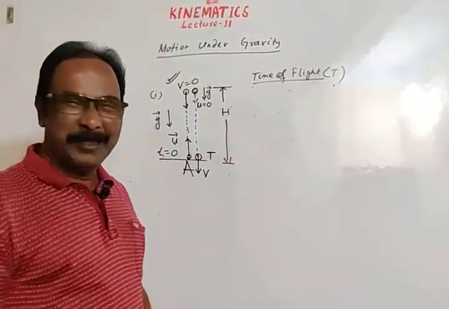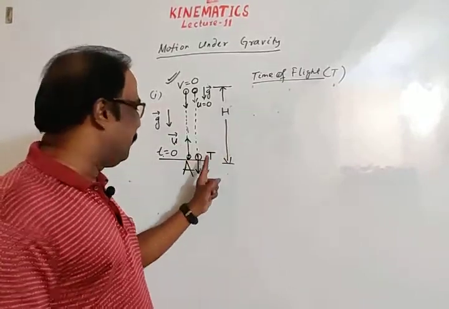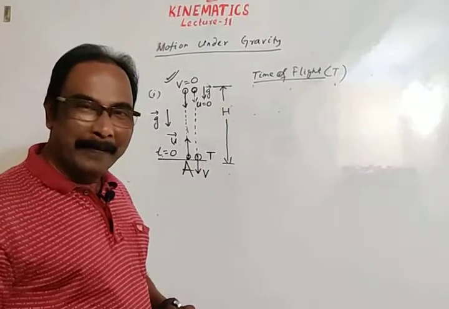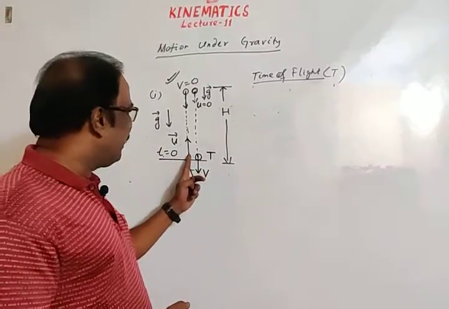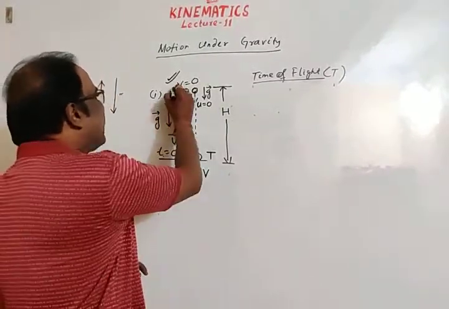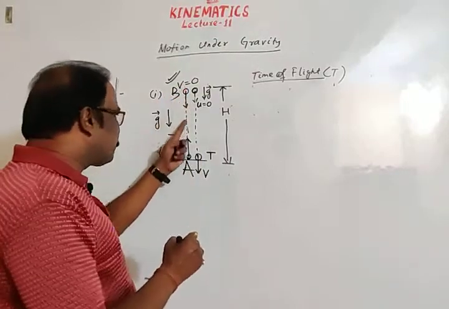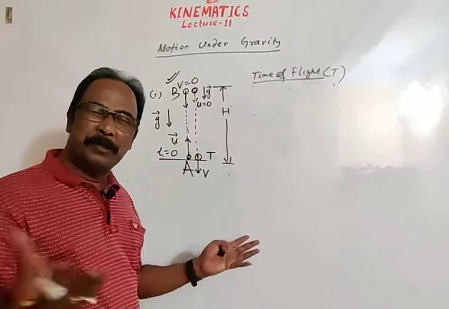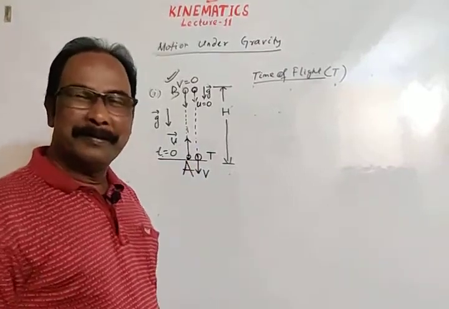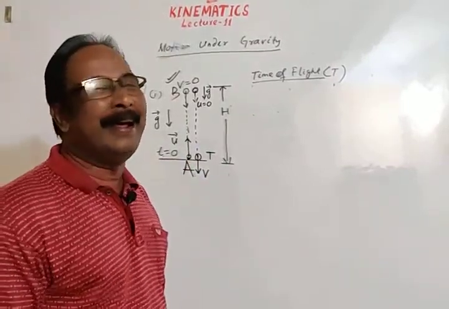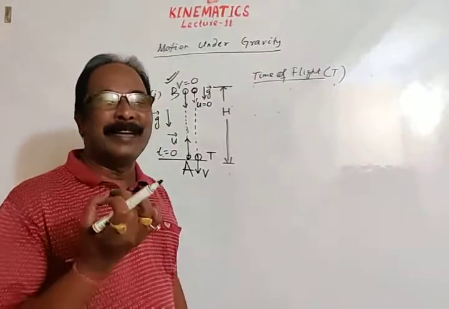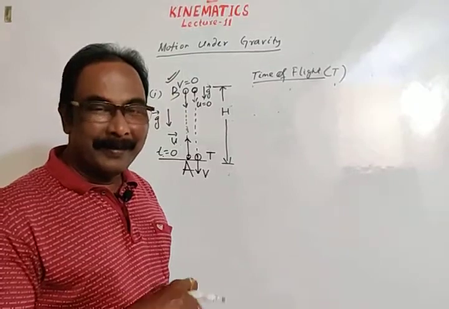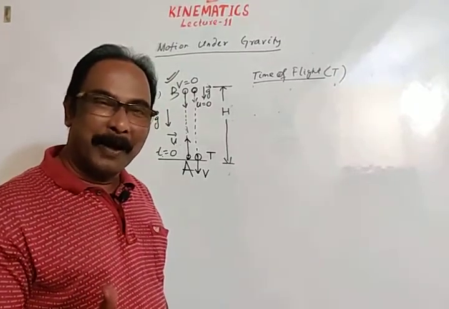What is the displacement of the body during the whole time t of the journey? The body starts from A, reaches position B, returns from B, and finally reaches A. What is displacement? Displacement is the shortest path directed from initial to final position.